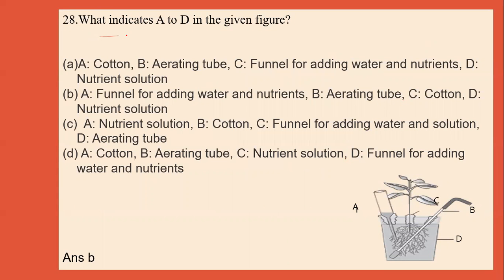Now next question is, what indicates A to D in the given figure? This is the diagram showing the hydroponics. This A represents the funnel. B represents aerating tube.